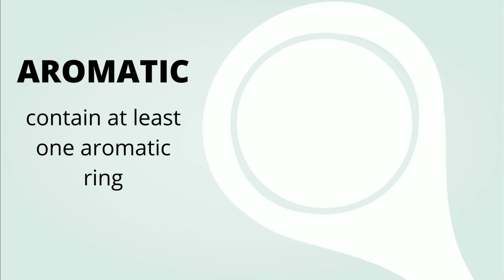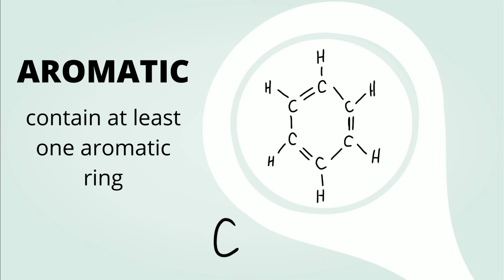Lastly, we have the aromatic hydrocarbon, which is a cyclic compound. This contains at least one aromatic ring. This shows that all of the carbon-carbon bonds are equivalent and that each one is intermediate between a single bond and a double bond. One of the best-known aromatic compounds is benzene. It was used as an aftershave lotion and also used to make rubbers, lubricants, dyes, detergents, and pesticides.